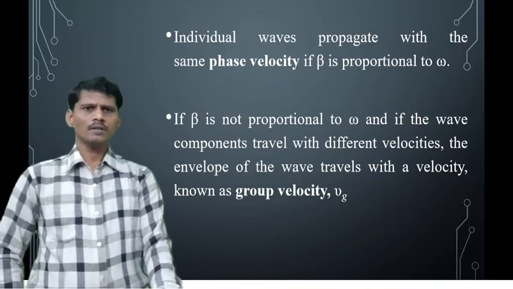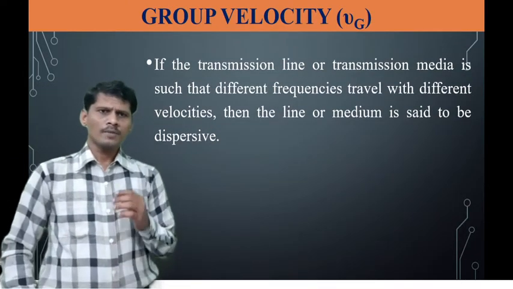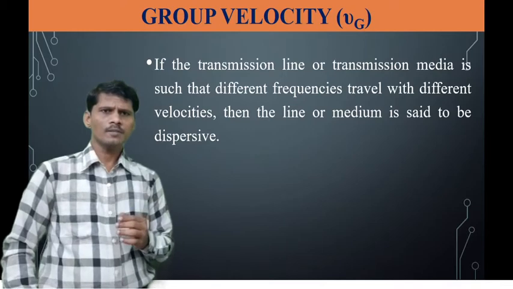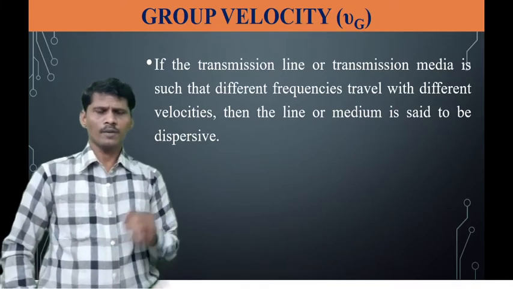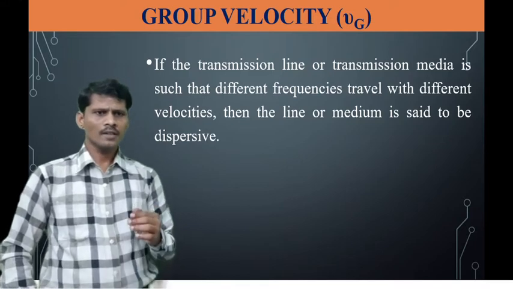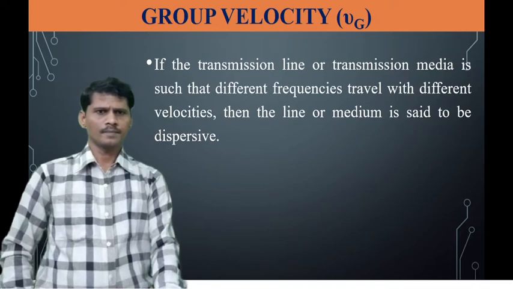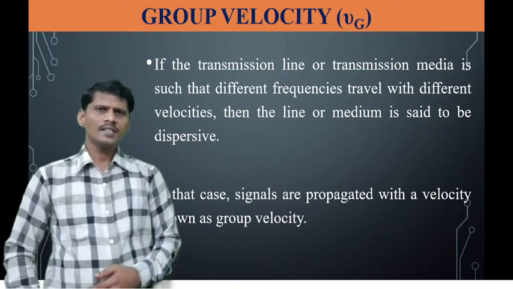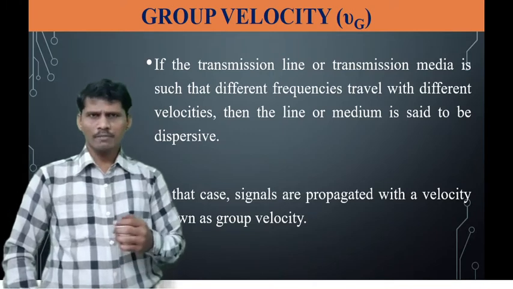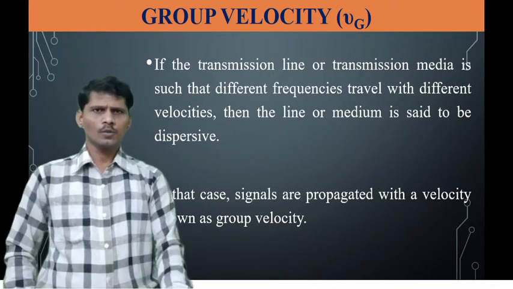Next, coming to the concept of group velocity. So what is the group velocity? If the transmission line or transmission medium is such that different frequencies travel with different velocities, then the transmission line or medium is said to be dispersive. In that case, signals are propagated with a velocity known as group velocity.